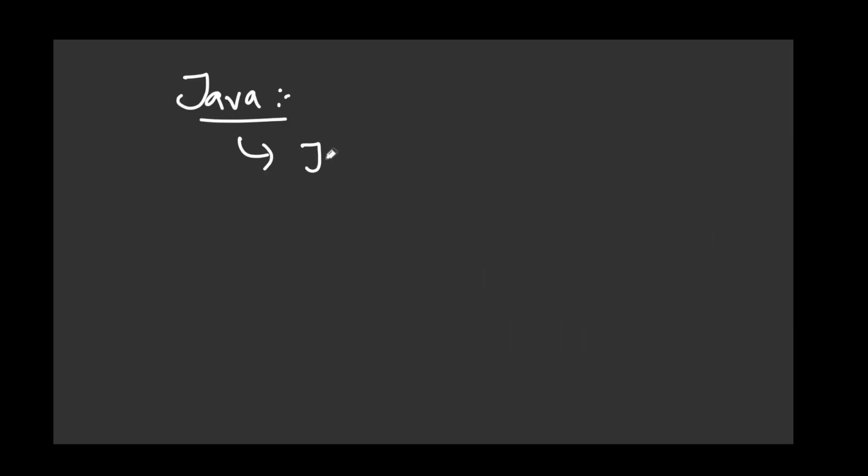Java is developed by Sun Microsystem. Okay, fine.